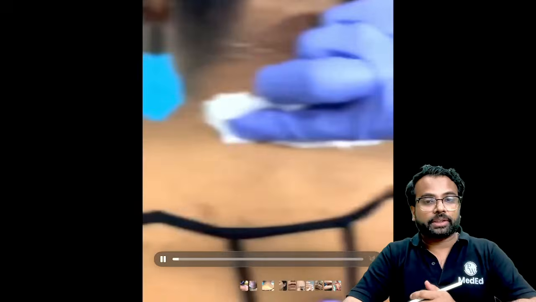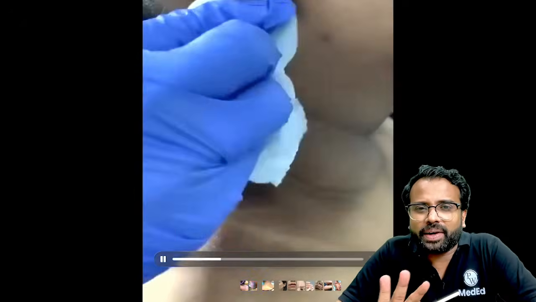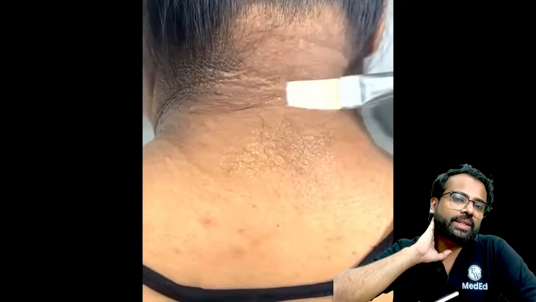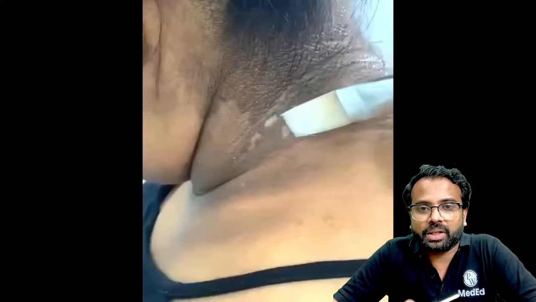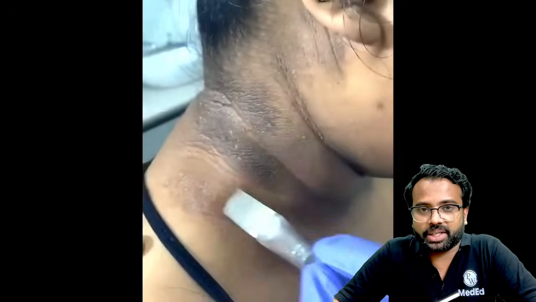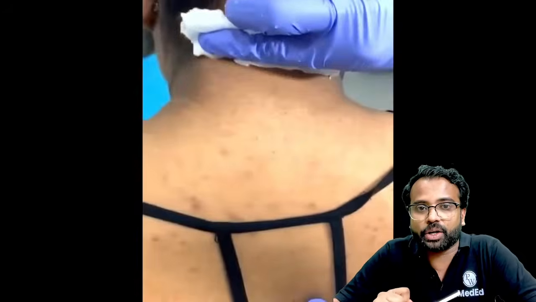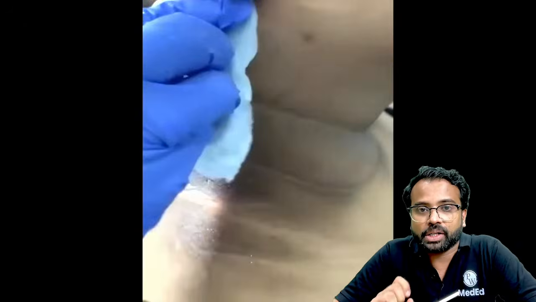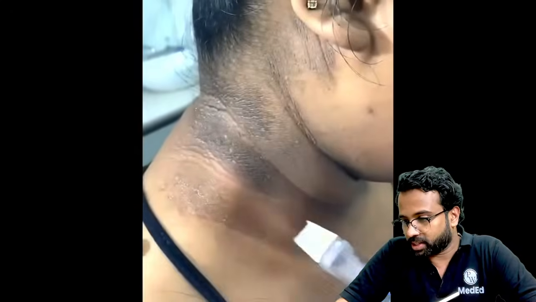Yeah. The patient is having some velvety texture right over the neck region. The entire texture of the skin has changed and there is some hyperpigmentation. Can you notice that hyperpigmentation as well? So there is some hyperpigmentation along with some velvety texture over the neck region. So what is this?